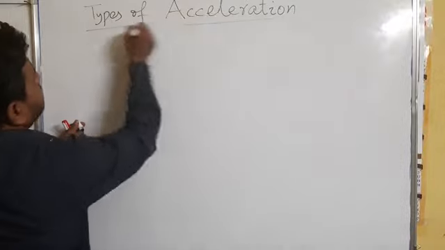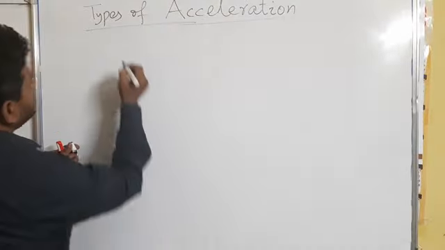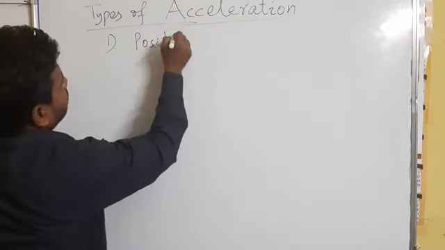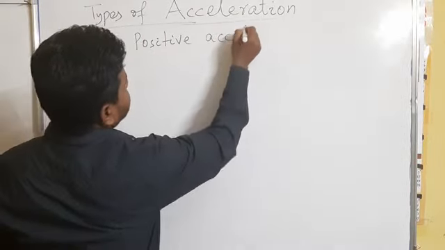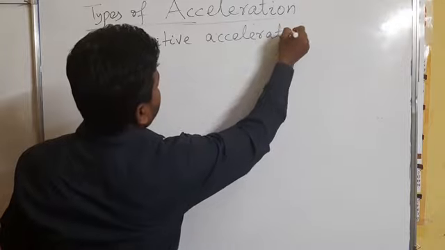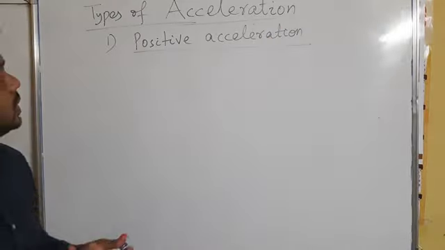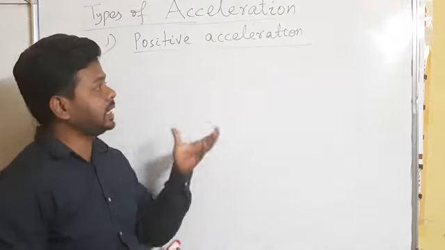Types of acceleration. There are different types. The first one is called positive acceleration. What is positive acceleration? As I told you, acceleration is a vector quantity, it has a direction.